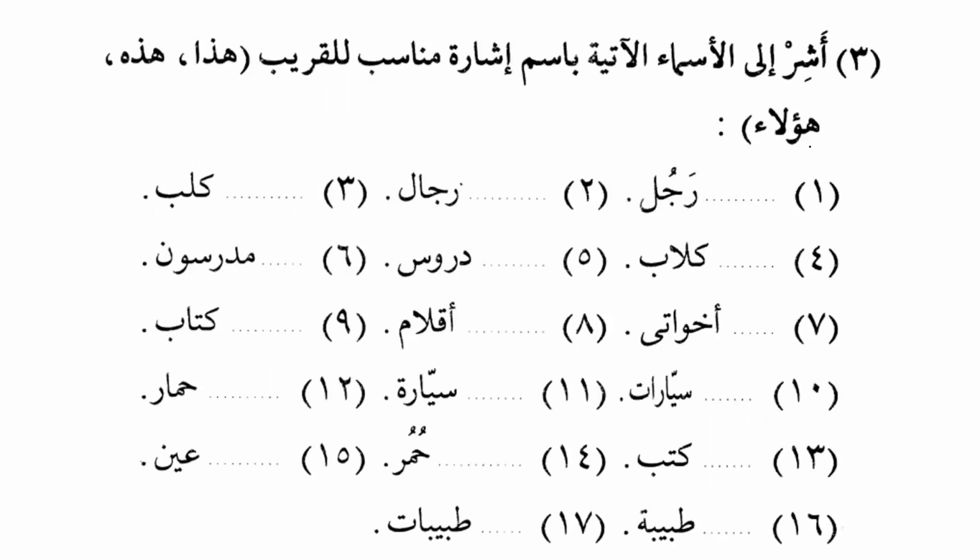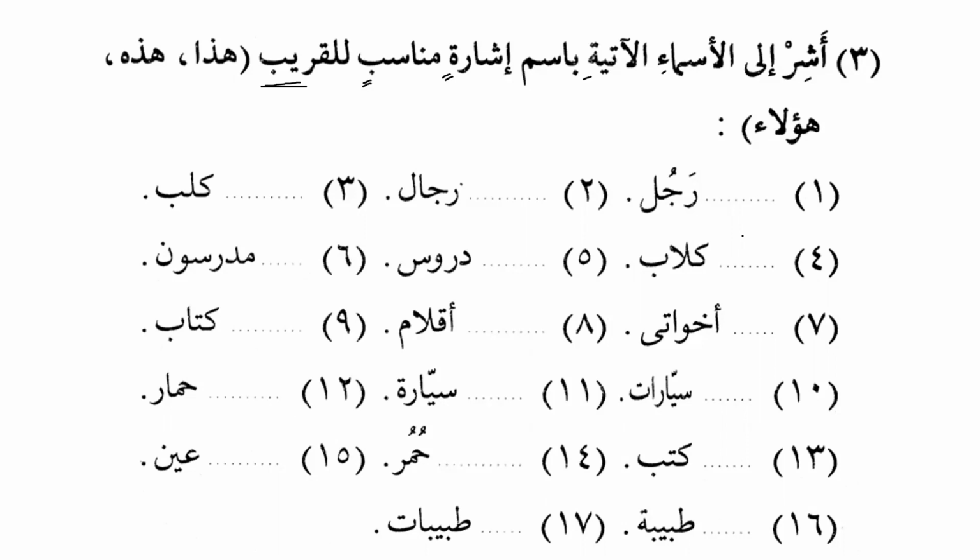Ashir means to point towards something. This is also fi'l al-amr. Ashir ila al-asma' al-atiyati, point towards the following nouns, bi-ismi isharatin munasibin lil-qaribi, by using a suitable pronoun, or ismul ishara, demonstrative pronoun, ismul ishara for near distance. Hada, hadihi, and haula'i. So now we have to use hada, hadihi, and haula'i. Okay, so for rajulun, what should we use? Rajulun, yes. So we will say hada rajulun.